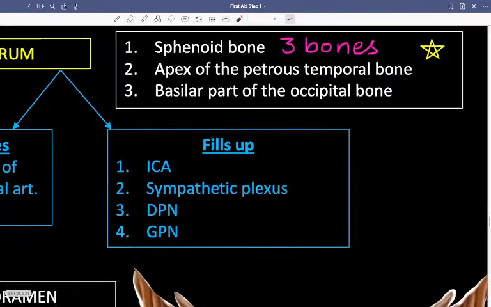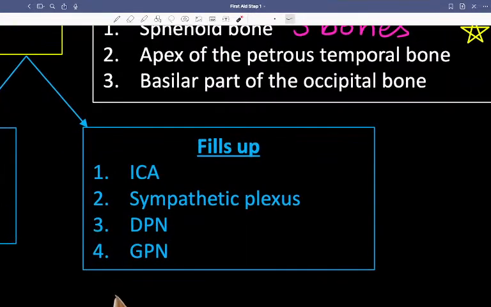Last but not least, we have the ICA sympathetic plexus. What fills up the foramen lacerum? The internal carotid artery, since the carotid canal is very close by, the sympathetic plexus, and the deep petrosal nerve and greater petrosal nerve.